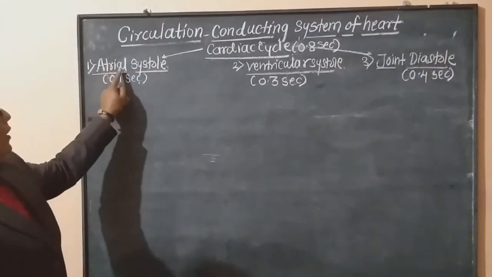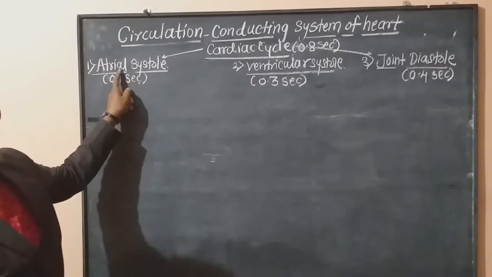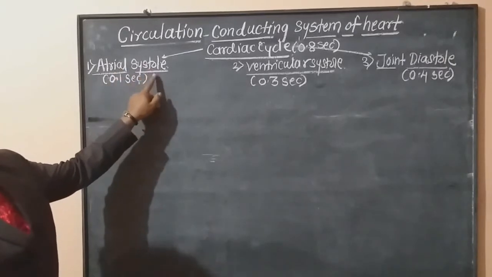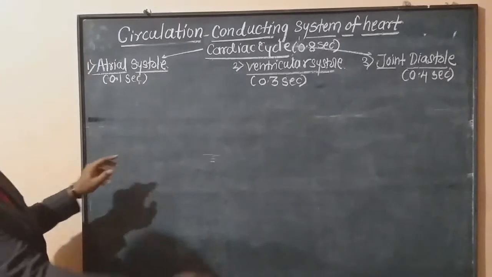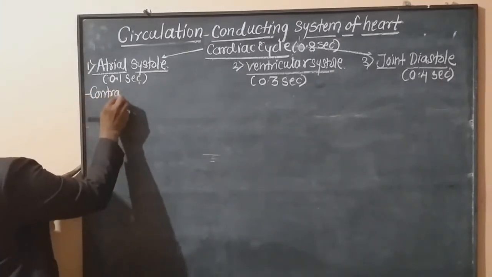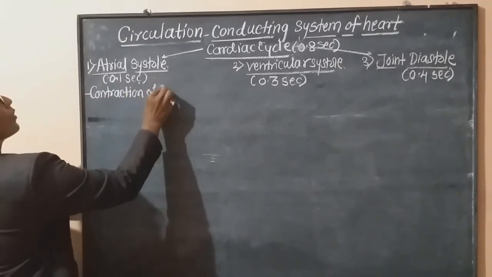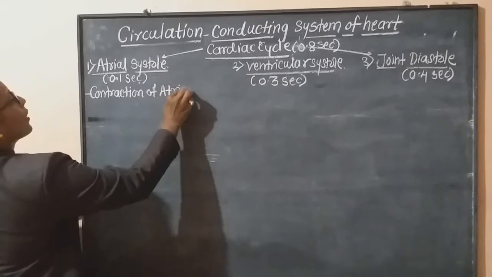Now the label atrial means atria, that is right atrium and left atrium. Systole means contraction. That is, in this stage there is contraction of both atria.